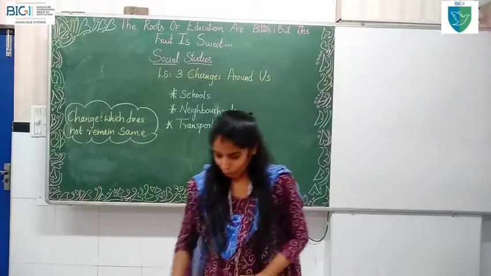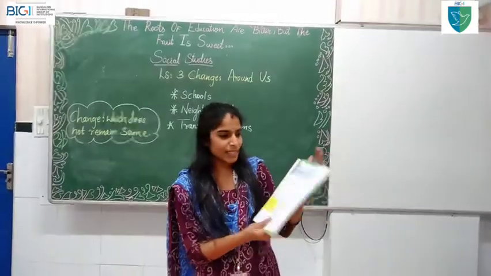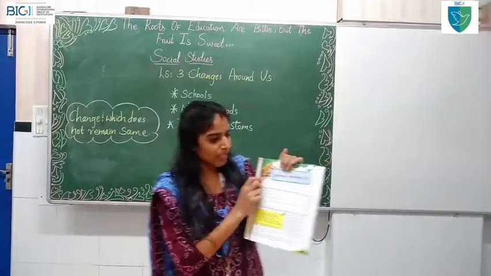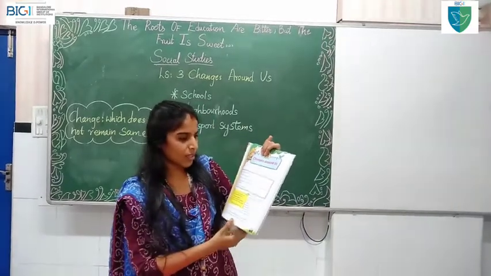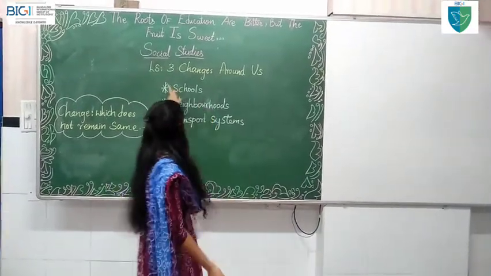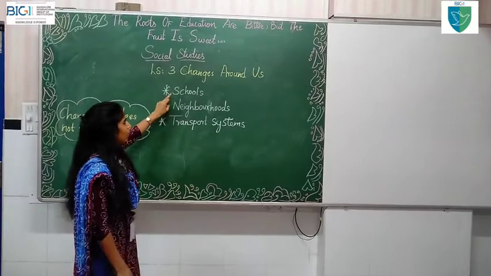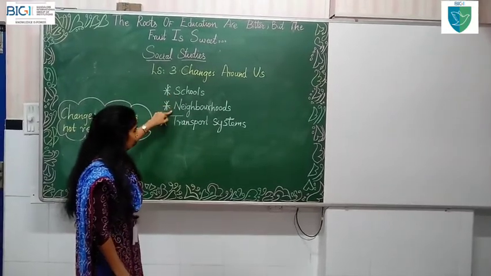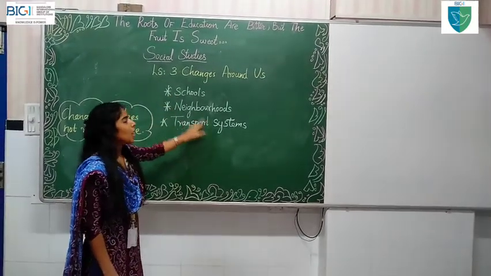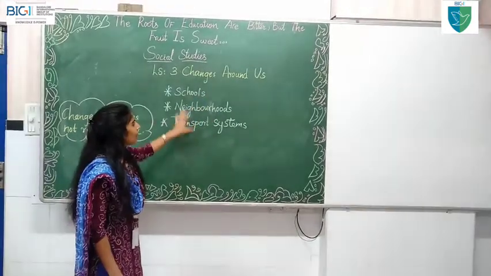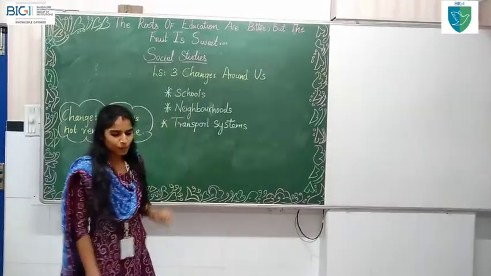And today, all of you open your page number 27. So your lesson is Changes Around Us. And today we will cover 3 topics in Changes Around Us. Children, one is school, neighborhoods, and transport system. How the changes are happening in these places.